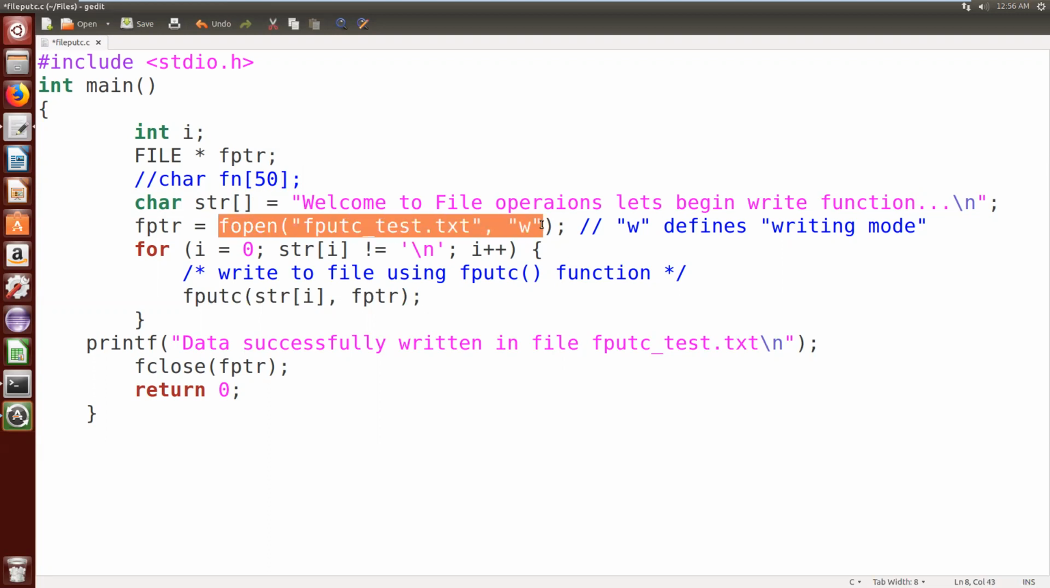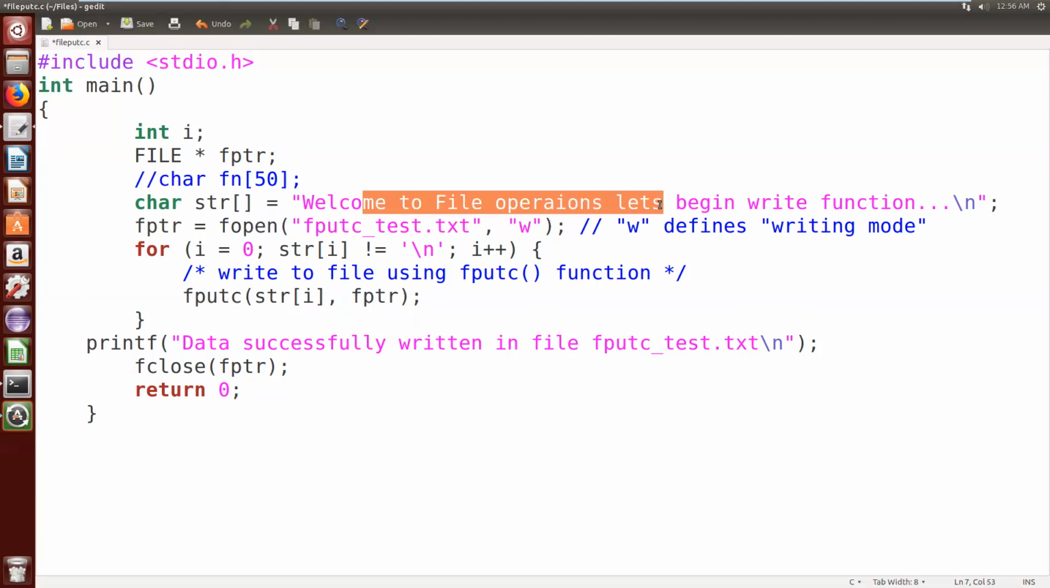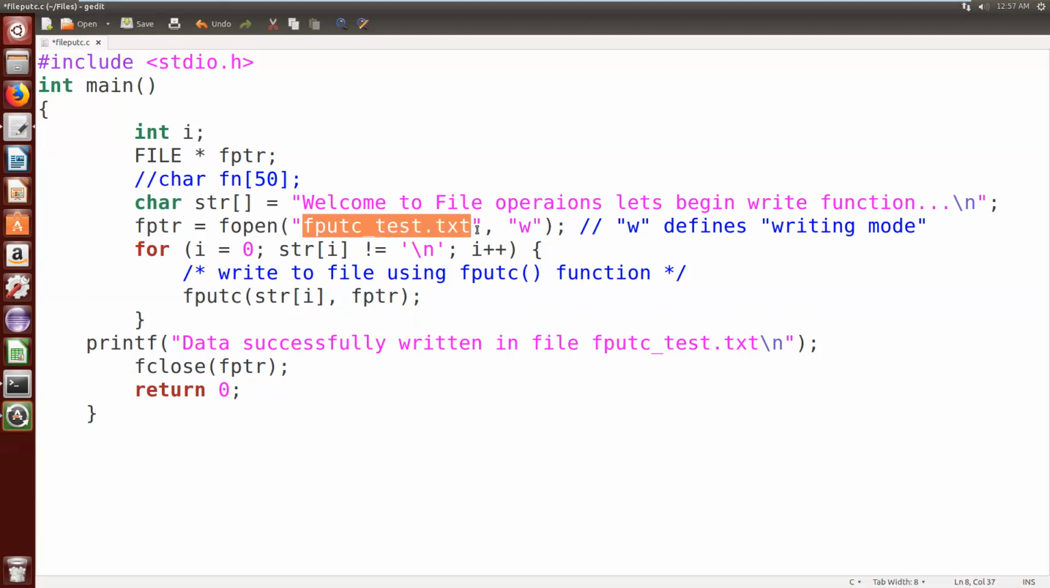If you open the file in write mode, first it will verify whether a file exists with the specified file name or not. If it exists, then it will clear all the previous contents of that file, and it will write this content into that file character by character. If this file name is not available, it will create one file and open it for us for writing purpose. So that is the meaning of this statement.